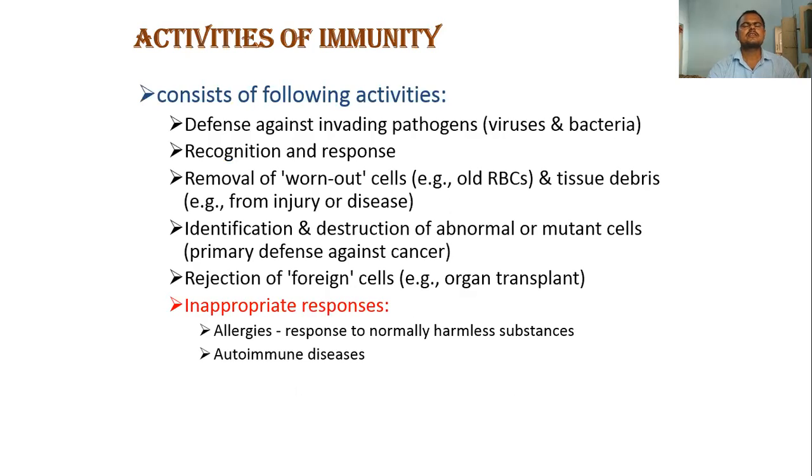Then the functions of immunity. One thing we know is defense against invading pathogens.